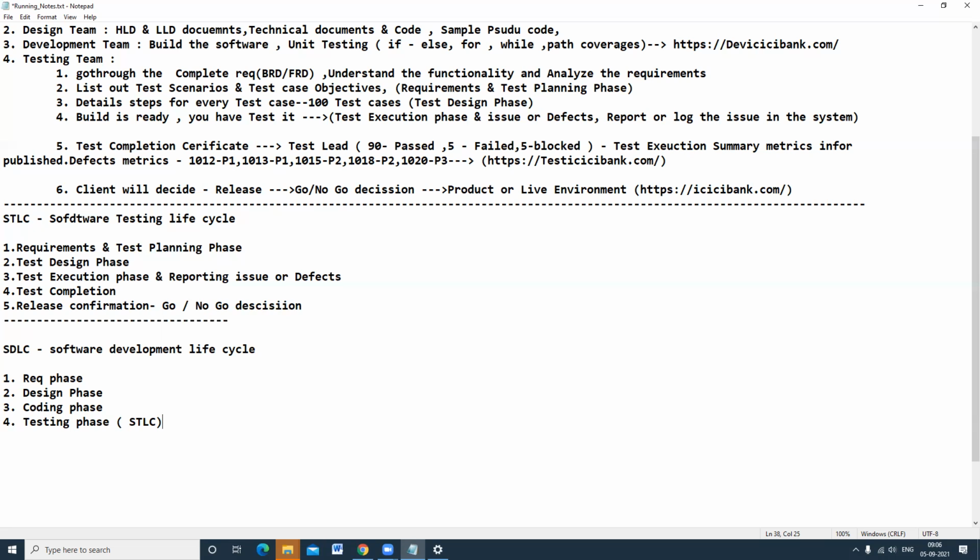Okay, so for any software, there are different approaches in SDLC. People will follow either the waterfall model approach or the agile model approach. These are the most popular approaches people will follow: waterfall and agile model.